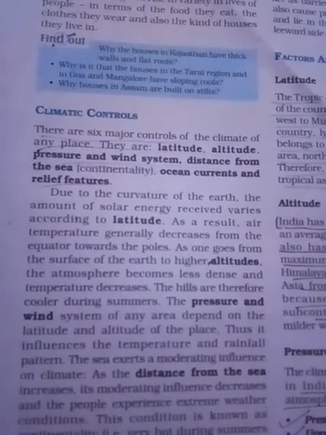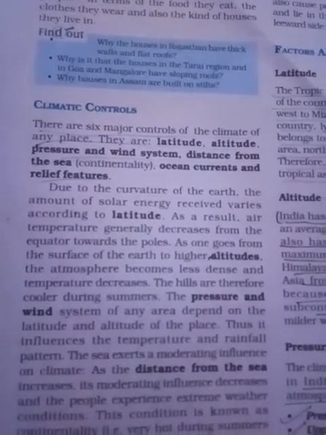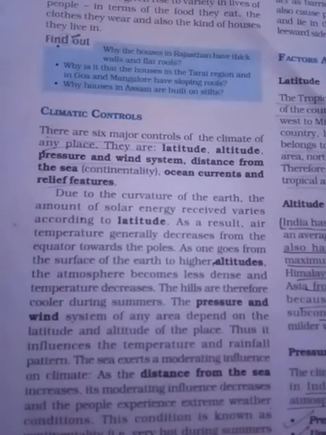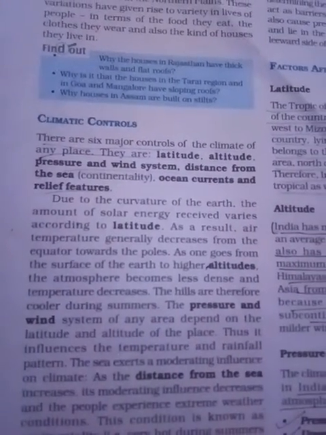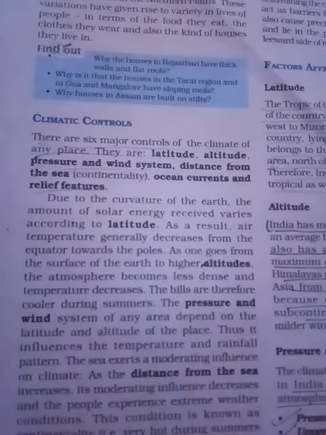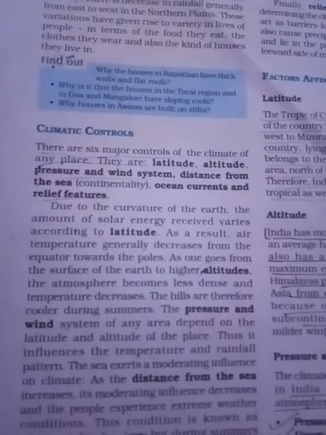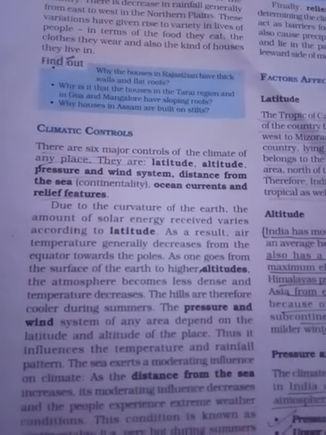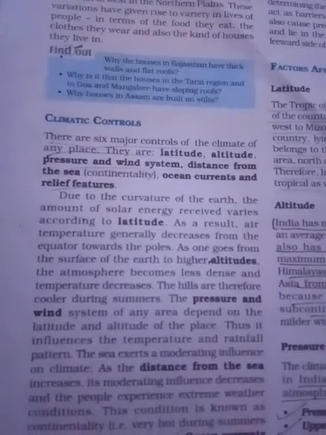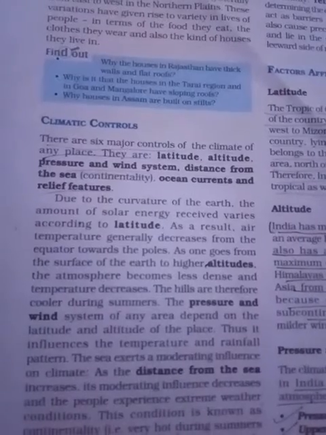The pressure and wind system of an area depend on the latitude and altitude of the place. So the wind and pressure are different because of latitude and altitude, and thus the temperature and rainfall pattern is also influenced.